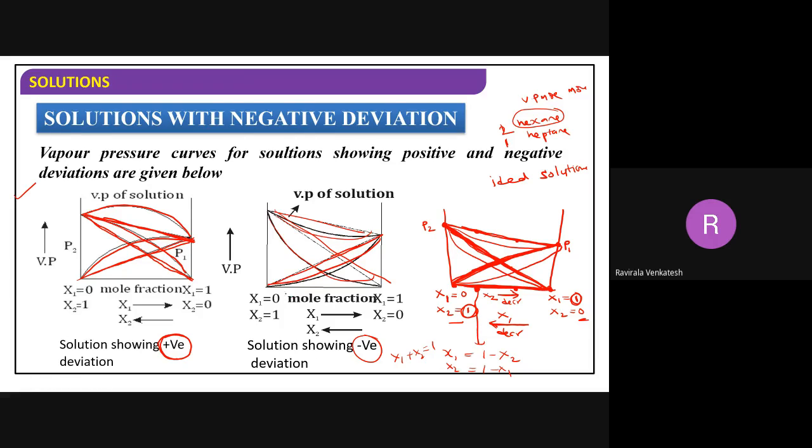Don't make any mistakes. If they ask in the examination to explain the negative deviation with a suitable graph, it is very simple. You put the normal ideal line like this. If it is positive, put the curve above. If it is negative, put it below. Complete shift, right?